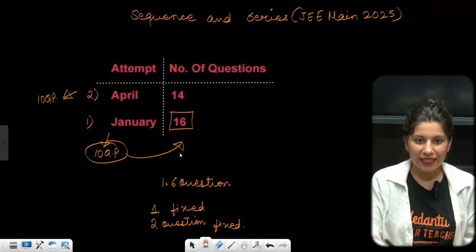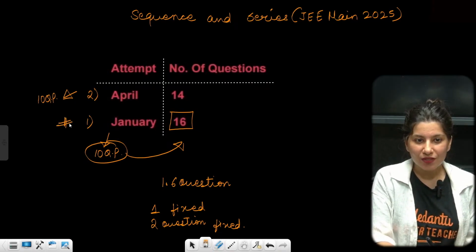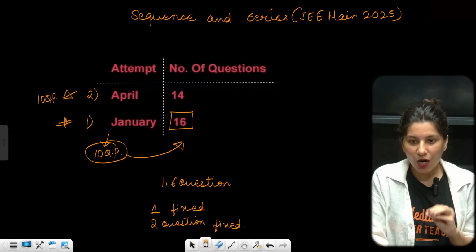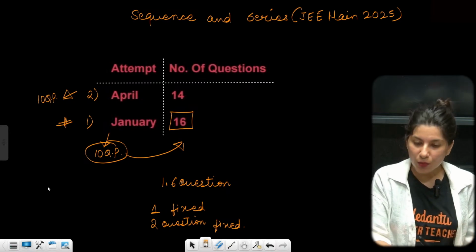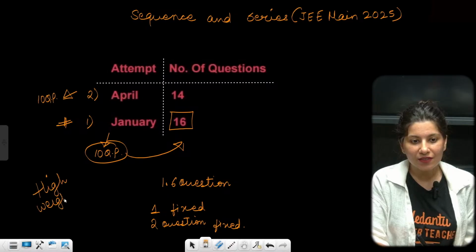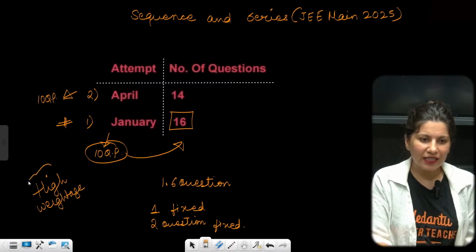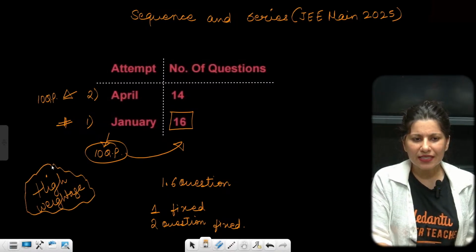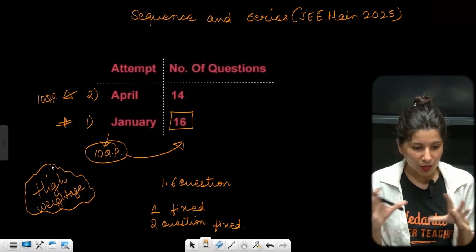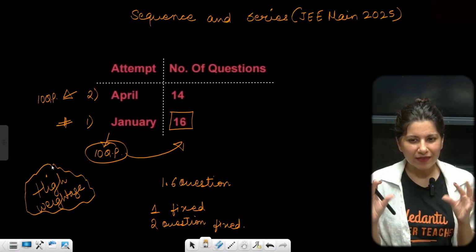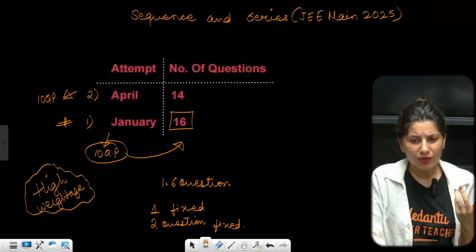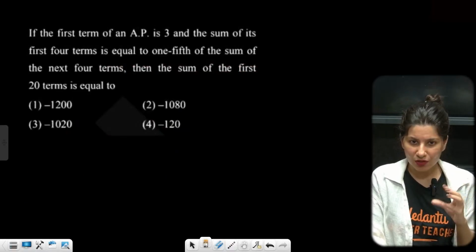Now we are going to start with the January attempt in this session. So you have got the idea also. Sequence and series is one of the most important chapters. I consider that sequence and series is a high weighted chapter. And I feel that a little sequence and series you already know. You have studied in class 10th, right? AP, arithmetic progression and so on. So I believe that sequence and series is not very difficult, because you're somewhat familiar with this chapter.